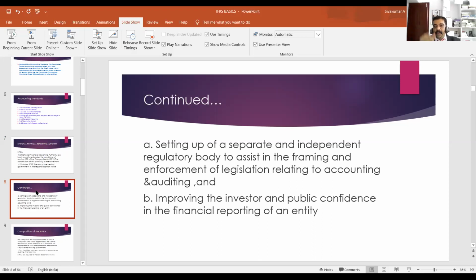It is a regulatory body. It is a supervisory body. It is a monitoring body. Its most important function is to monitor the auditor. Another important function is to help the government in the formulation and implementation of accounting standards. It is an independent regulatory body. Its function is to assist in the framing and enforcement of acts relating to accounting and auditing. Okay. The National Financial Reporting Authority helps the investor and the public.